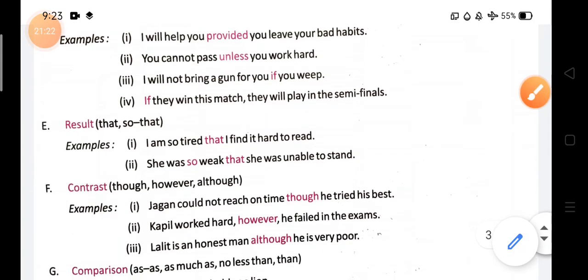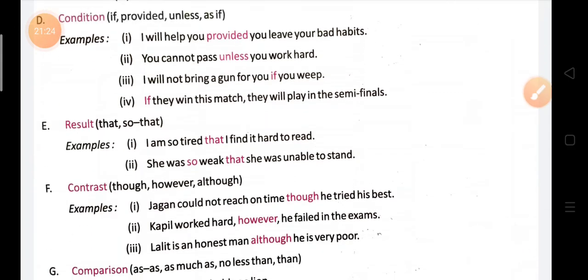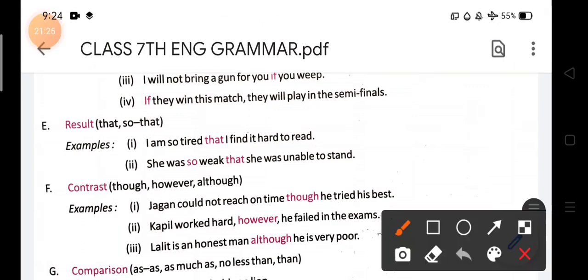Next point you will see is result. So what is result? Result: so that and so that. These two conjunctions always tell about result. I'm so tired that I find it hard to read. यानी मैं इतना थका हुआ हूँ कि मुझे पढ़ने में परेशानी हो रही है.